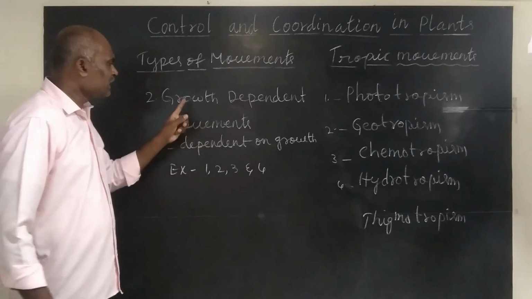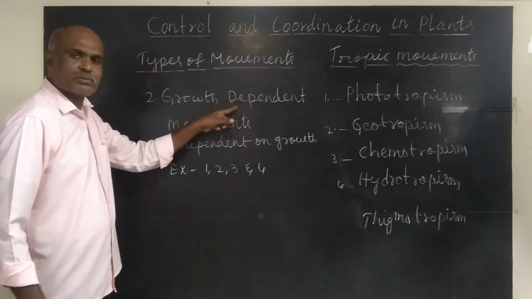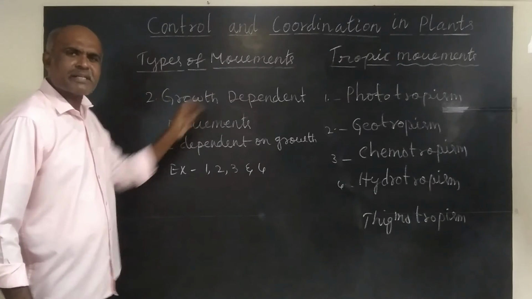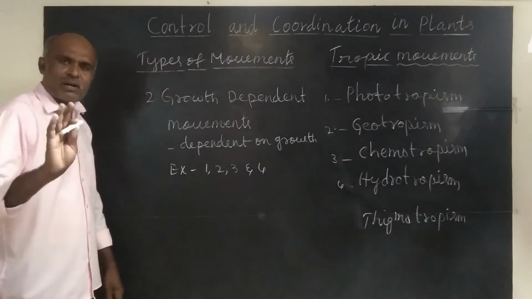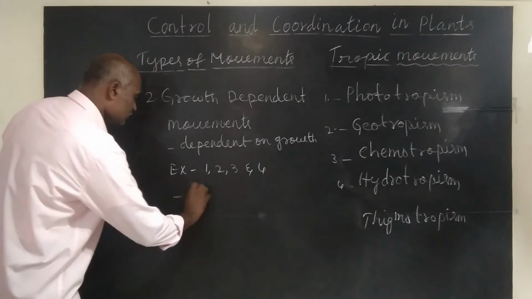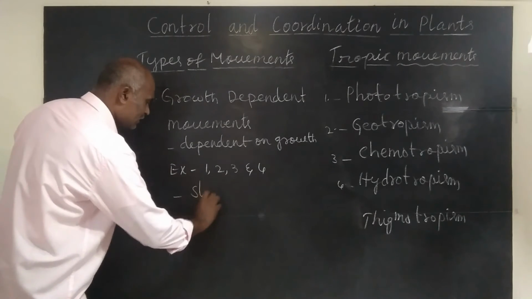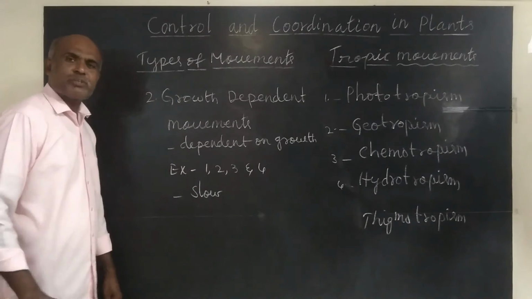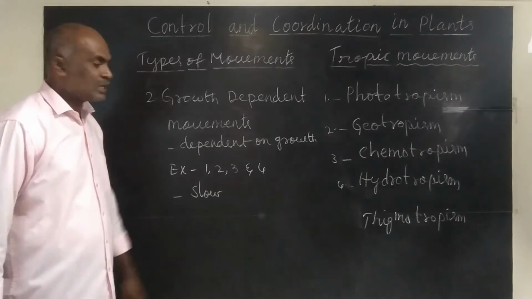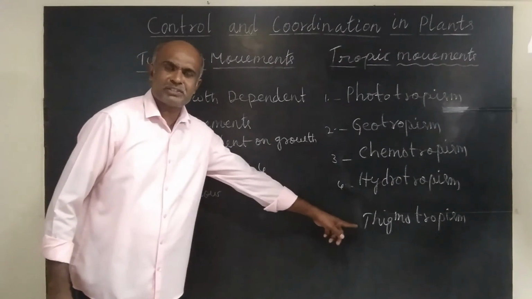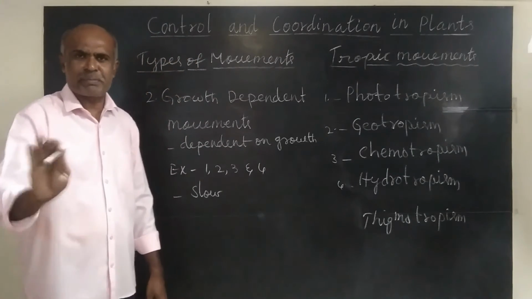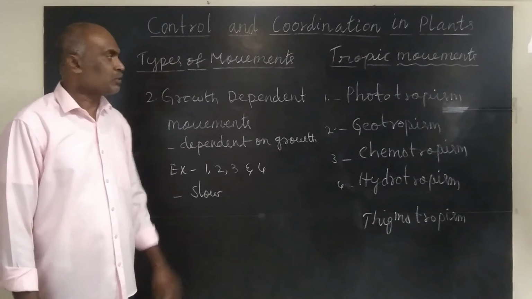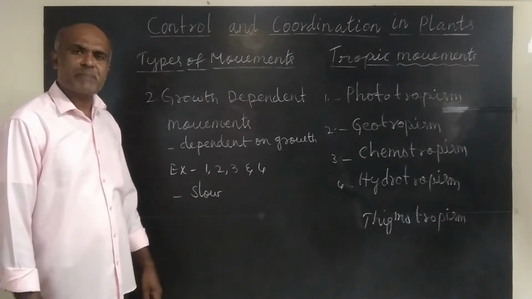So they are called growth dependent movements. Growth dependent movements are always very slow. But growth independent movements, thigmotropic movements, are very quick and very rapid. So this is about types of movements in plants.